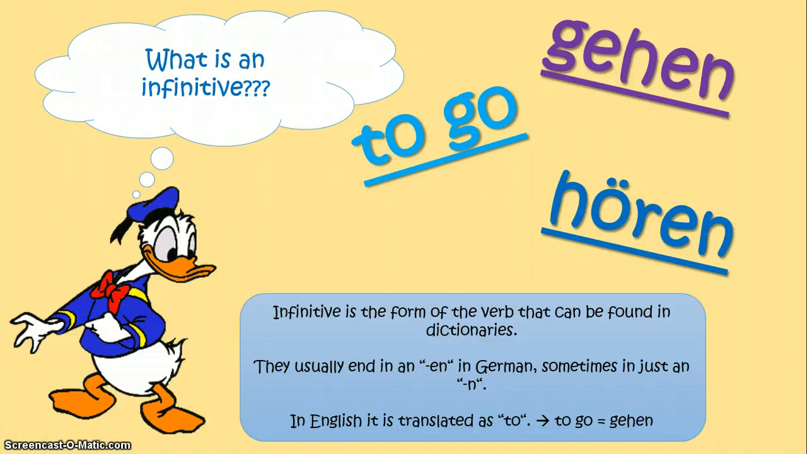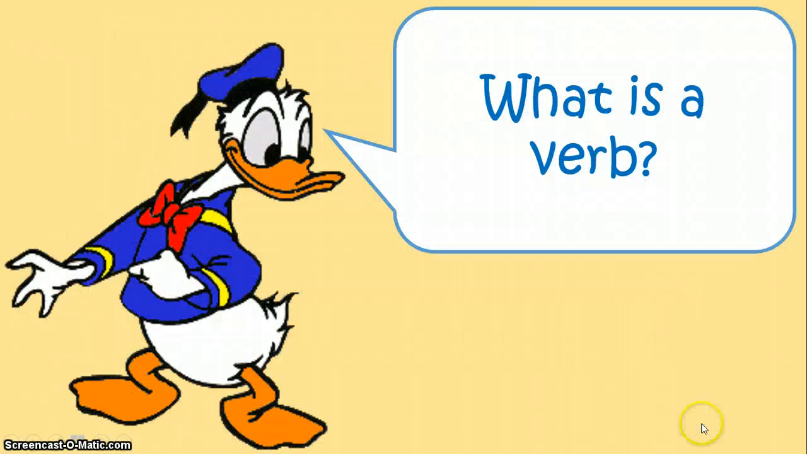It's the infinitive. In German, they usually end in an en, sometimes just in an n, and this could be translated as to in English. So for example, to go means gehen. So in English, you've got the to right here. In German, you've got the en at the end.